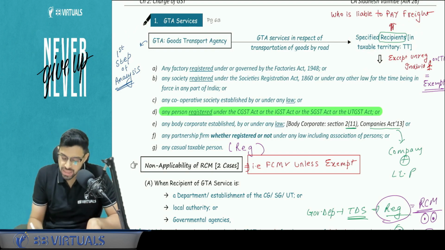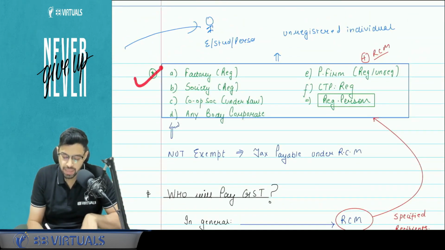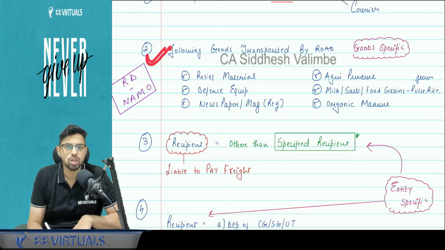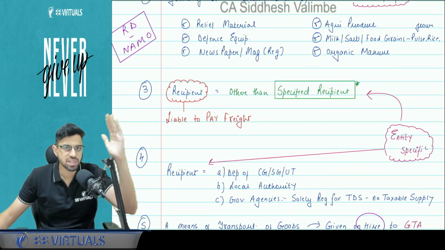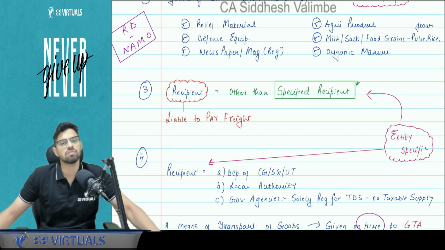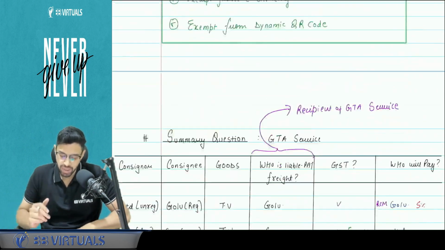Sir, what if in this particular case they are the recipient, but the item being transported is, let's say, agriculture produce or organic manure? Then we will claim exemption under this particular clause. That's why I said please apply structured thinking. First check whether any of the exemption clauses is applicable or not. Then you apply the RCM FCM logic. Is this clear?